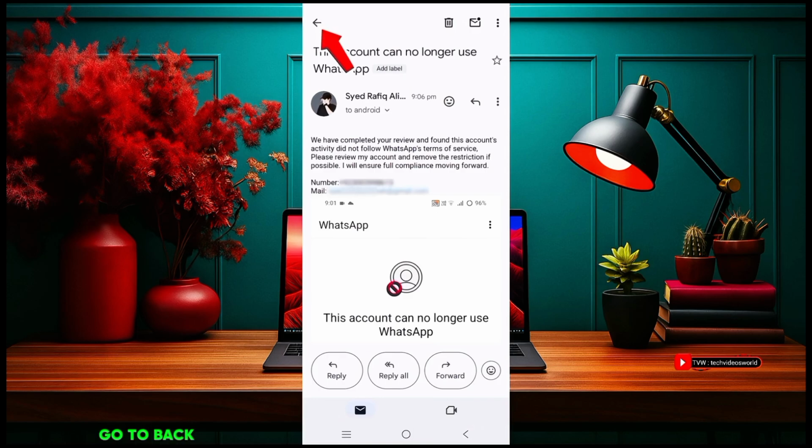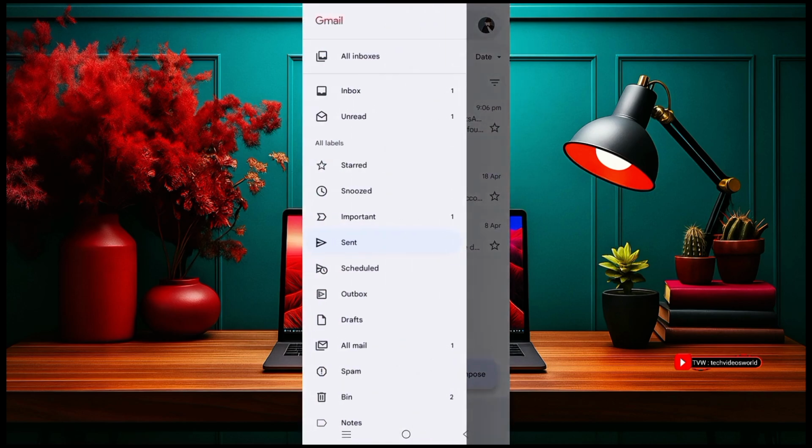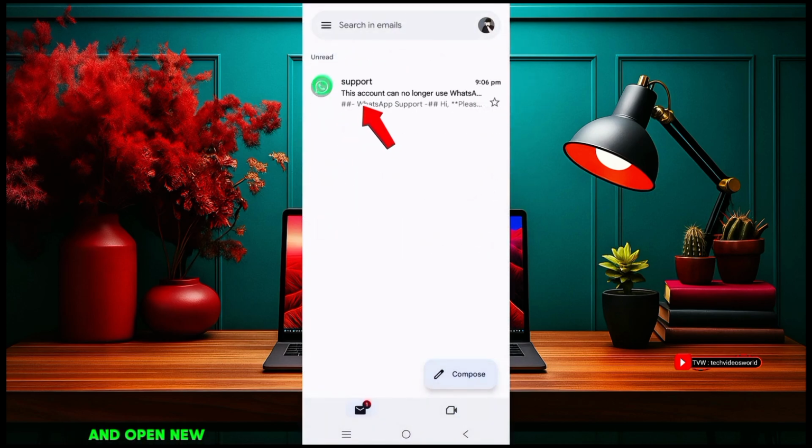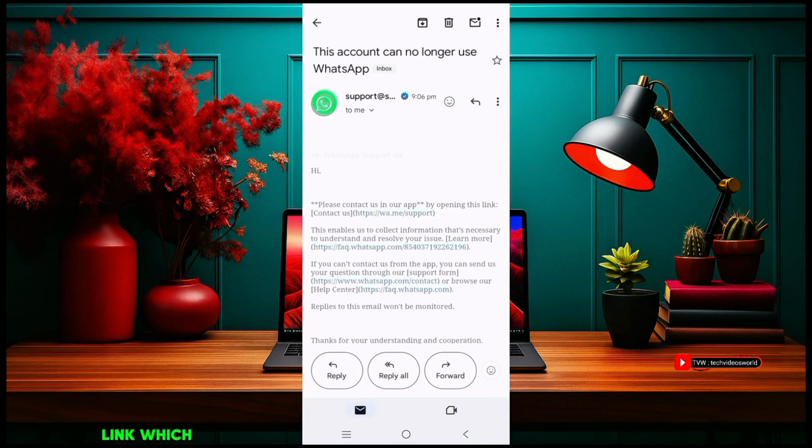After that go back and click on the 3 dots, which is top left. Then go to the unread box and open the new received mail from WhatsApp. Here are some provided links. Open the first link, which says please contact us in our app by opening this link.